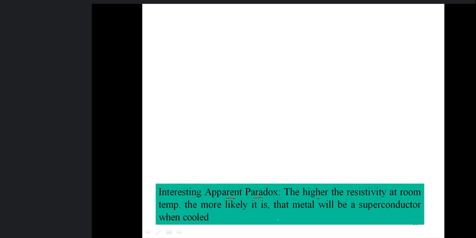But for a material to be a superconductor, there should be strong lattice-electron interaction. We'll see when we do BCS theory. So that's why it is observed that materials which are good conductors at room temperature, their lattice-electron interaction is low, therefore they do not show superconductivity.